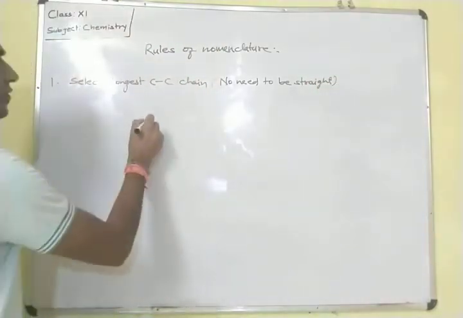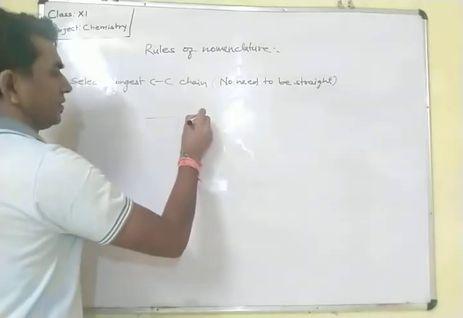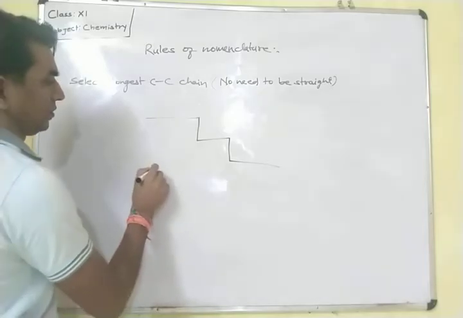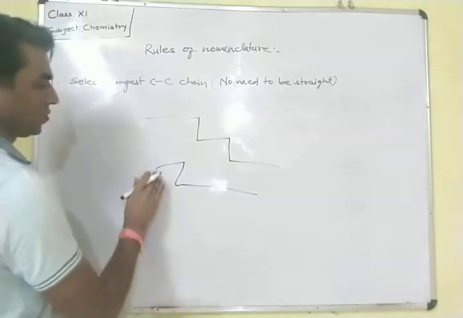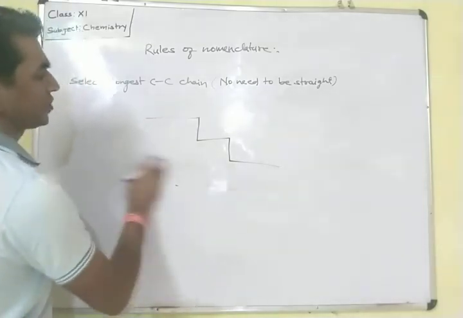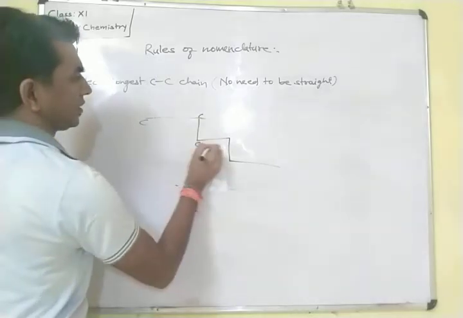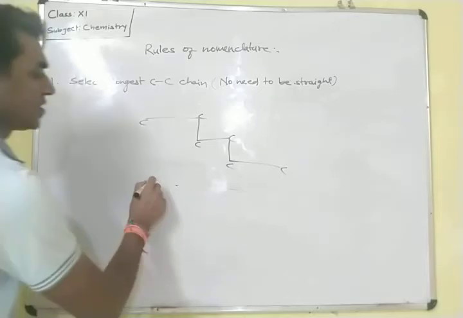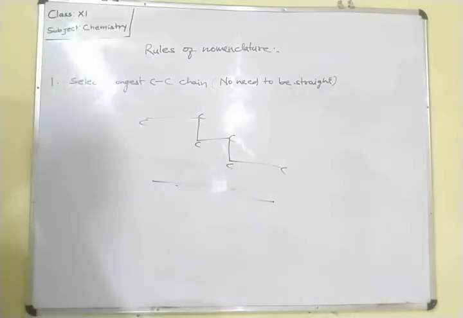It may be in any way, just like this, in this way also. Here carbon, and here one more carbon. So it is not necessary that it should be in a straight line.